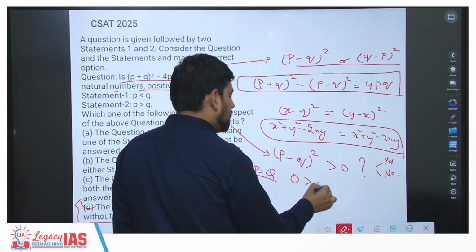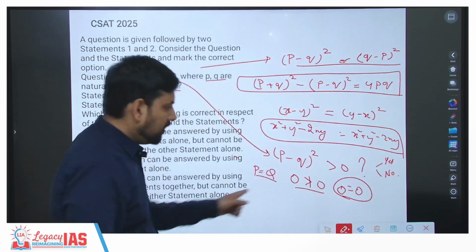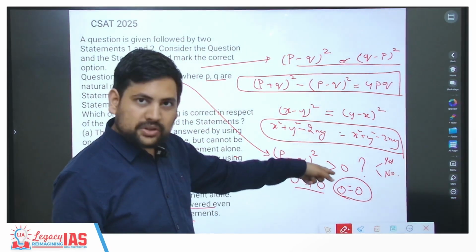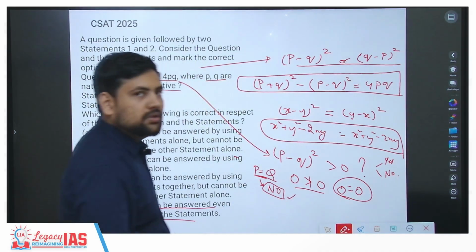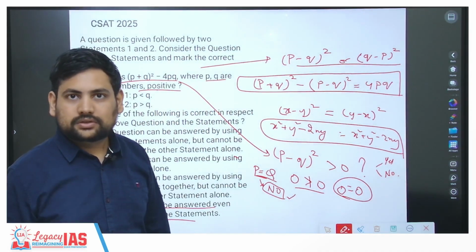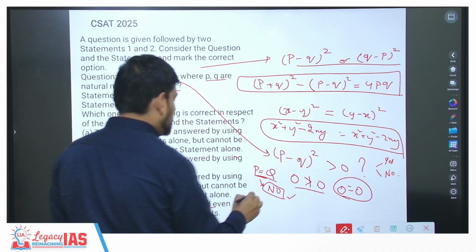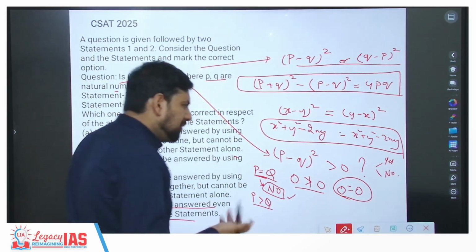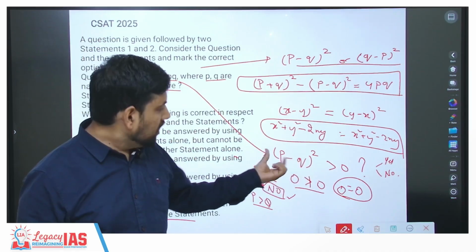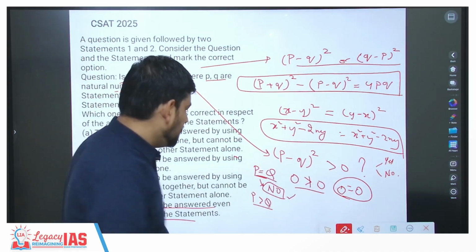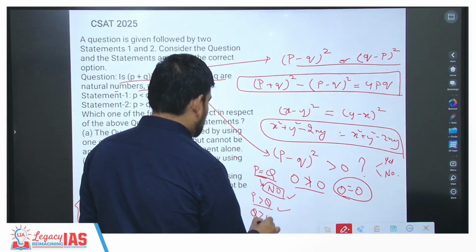Is 0 greater than 0? No. They are actually equal. So here what you will say is, is P minus Q whole square positive for P equal to Q? No. For P equal to Q, they are not positive. Correct? But for any other thing, if P is greater than Q, then you will get something like 2, 3, 1.2, whatever. If you square it, it will always be positive. So P greater than Q works. Also, Q greater than P also works.